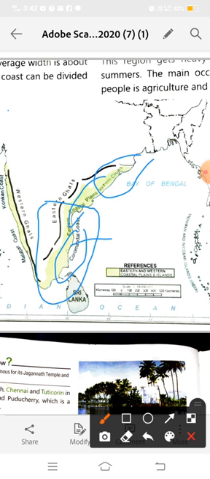So the main ports are Paradip in Odisha, Vishakhapatnam in Andhra Pradesh, and Chennai port and Tuticorin port in Tamil Nadu and Puducherry, which is our union territory region. So this is all about the eastern coastal plains. Now we will read about the western coastal plains. So come to the topic.